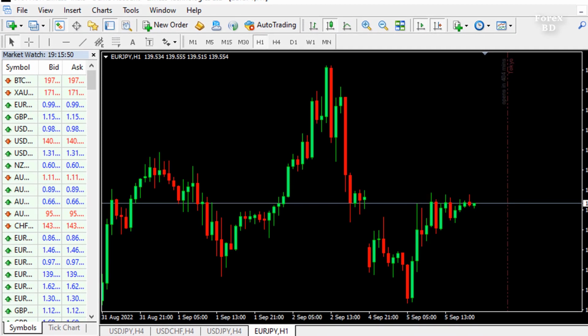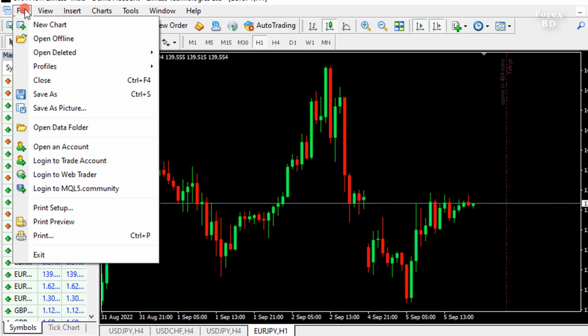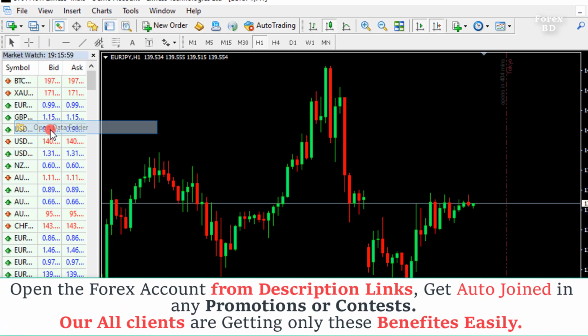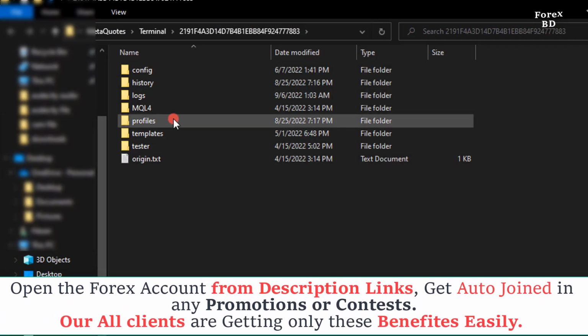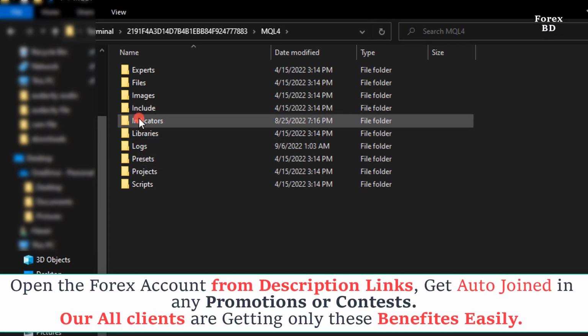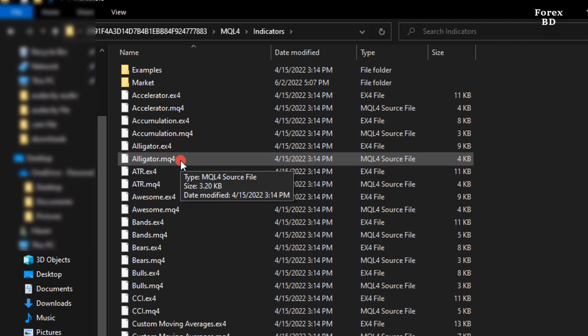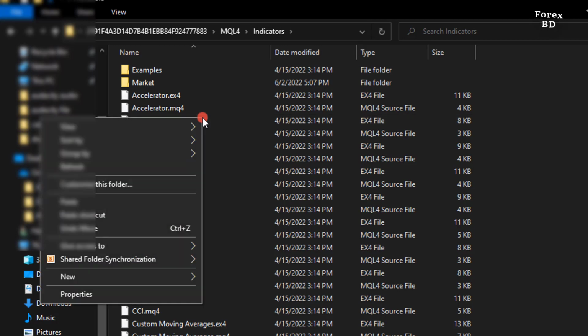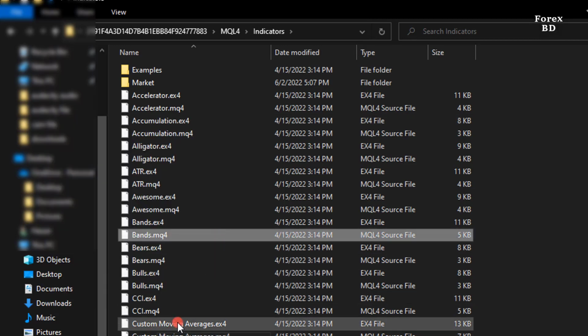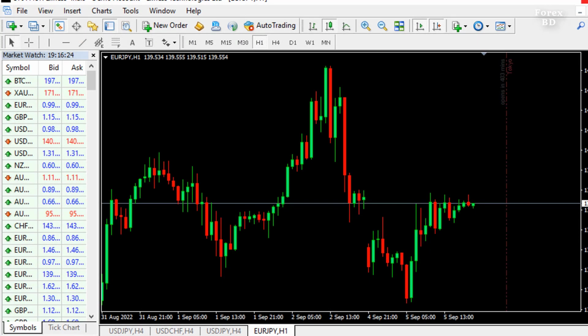Then you will open your MT4 platform, then click on the top left menu. You will get many options. You can see an option called Open Data Folder. Click on it, then your file will open there. You will see a folder called MQL4, so click on it, then you will see another option called Indicators. Now you have to open this folder, so click here. Once opened, paste the indicator you copied earlier here. Now it's over for you. Now all you need to do is close your MT4 platform. We have previously set up the indicator in the same way. We have pasted our indicator and closed everything now.